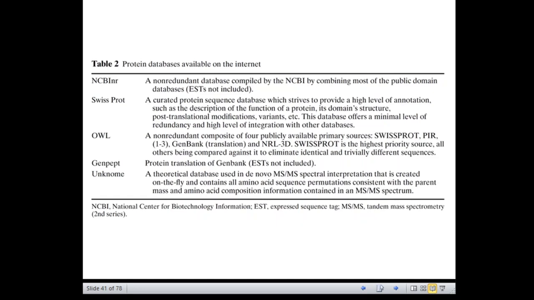So in this table you can see the important protein databases that are available on the internet for searching, to see whether the protein sequence we have obtained through MALDI-TOF matches with any of the protein or peptide sequences of the databases.